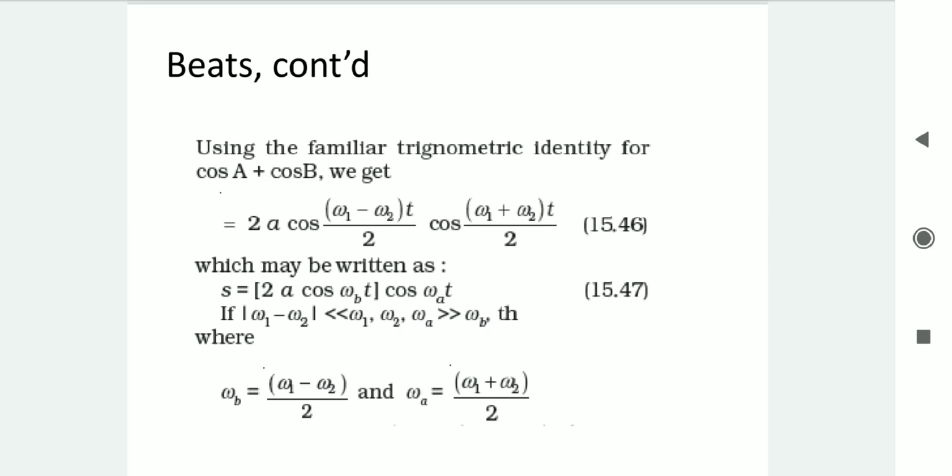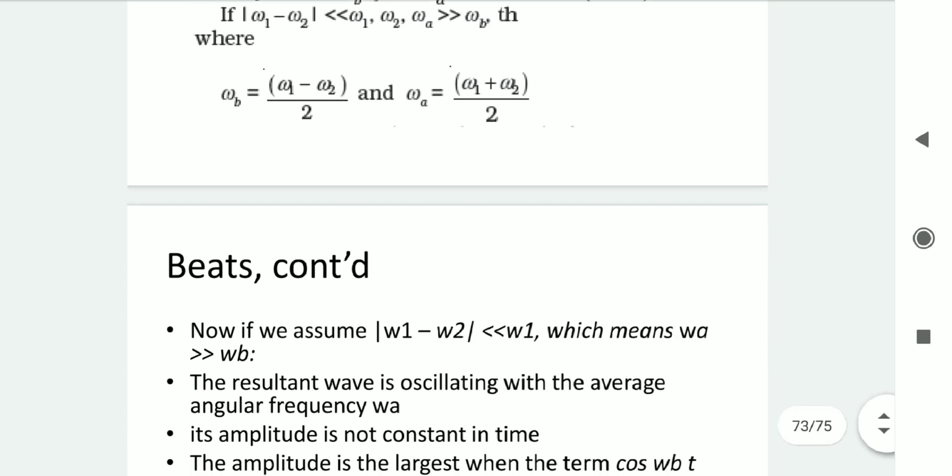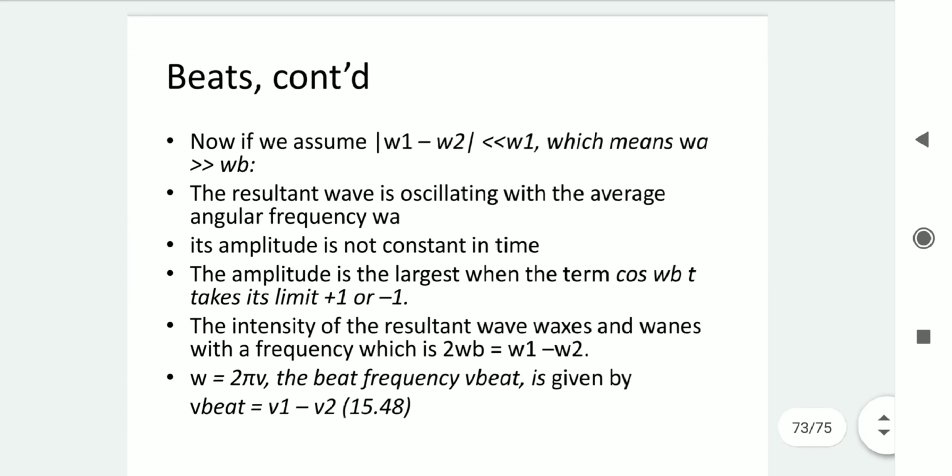The resultant wave oscillates with an average frequency close to omega a, but its amplitude no longer remains constant with respect to time. The amplitude is larger when the cos function is at its maximum, with limits plus 1 to minus 1.